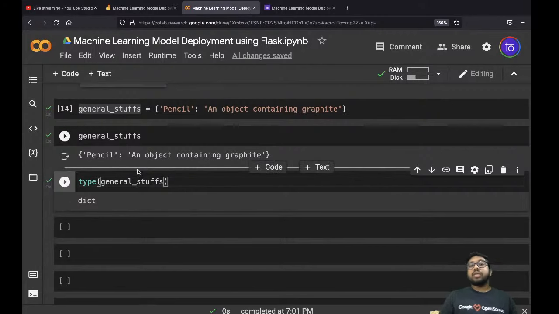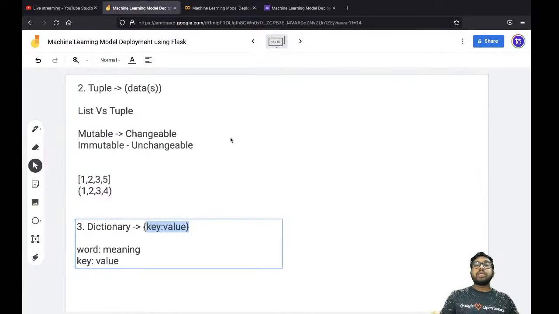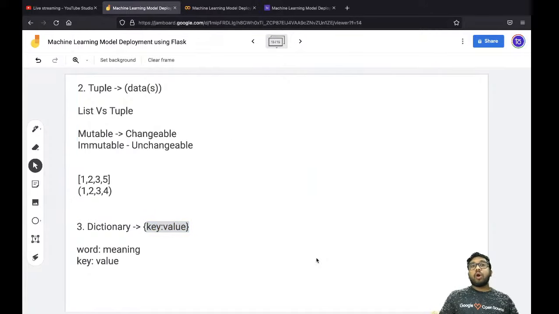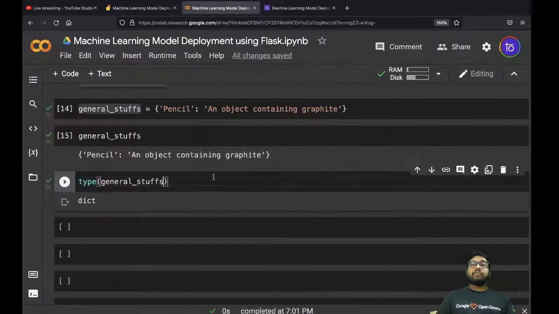And a dictionary is always ordered. If you see our Oxford dictionary, you will always find the words starting from A first, then all the words starting from B will appear after A. So this is known as ordered. So a dictionary will always be ordered.